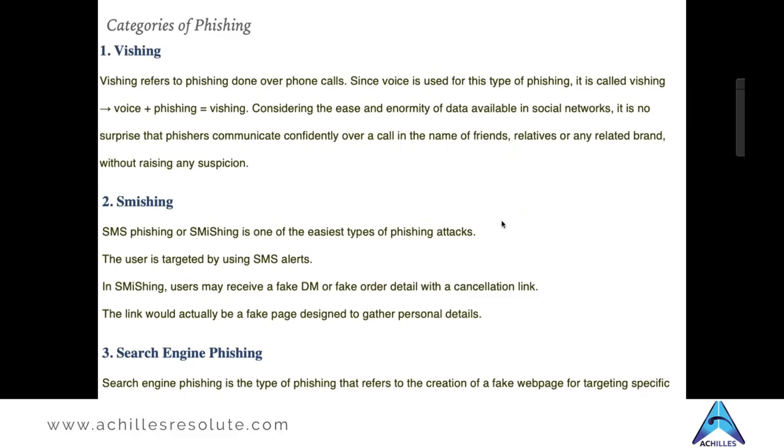Okay. The third is search engine phishing. So here what basically happens is a few people give ads to search engines like Google, Bing, Yahoo, so that as soon as you search for something which you need, you will get a fake web page as the very first link, since he has paid for an ad about the similar product which you want to search. As soon as you feel, okay, Google is giving this, so this must be authentic, you go ahead, place your order, and ultimately your order details, your ID, your credit card information, everything is now given to the attacker who created that fake web page.